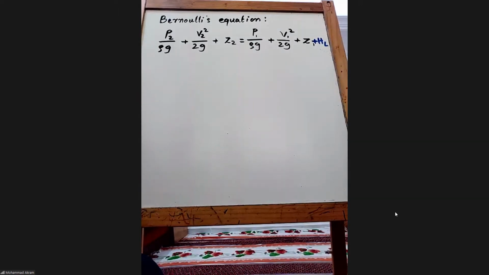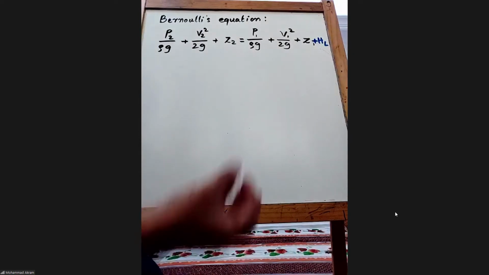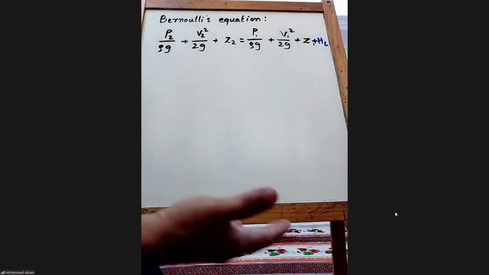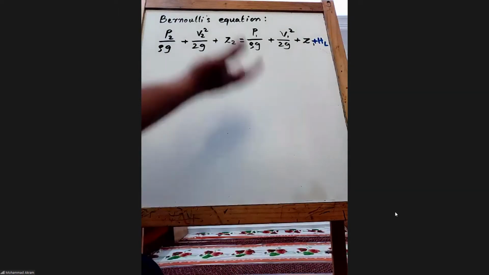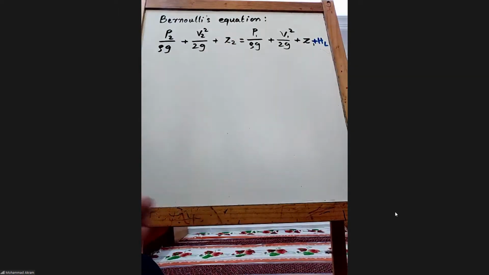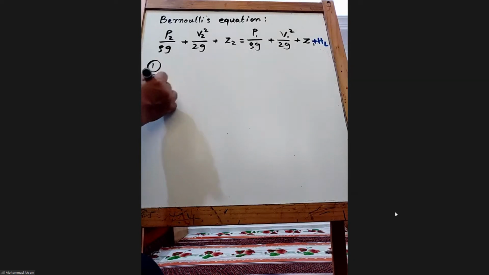Bernoulli equation. Even if you go to the fountain, if you go to Corniche, if you see the fountain, the flow is going from the inlet and then it goes to a particular height, and then the velocity becomes almost dead, right? So there also you can apply the energy equation. Anywhere there is a flow, you can apply the Bernoulli equation.